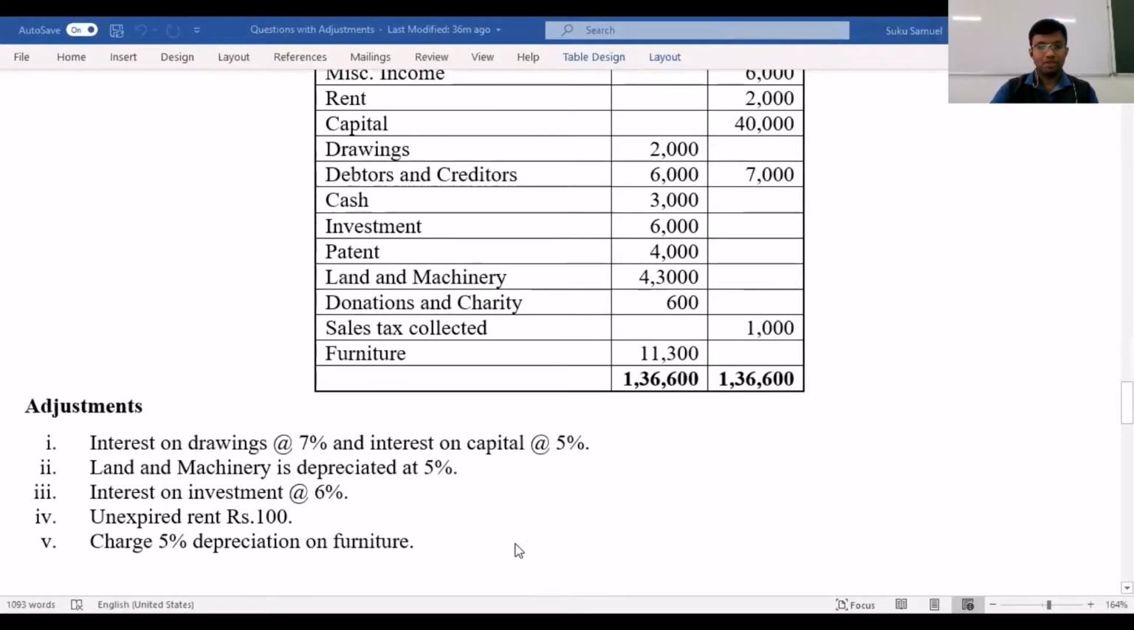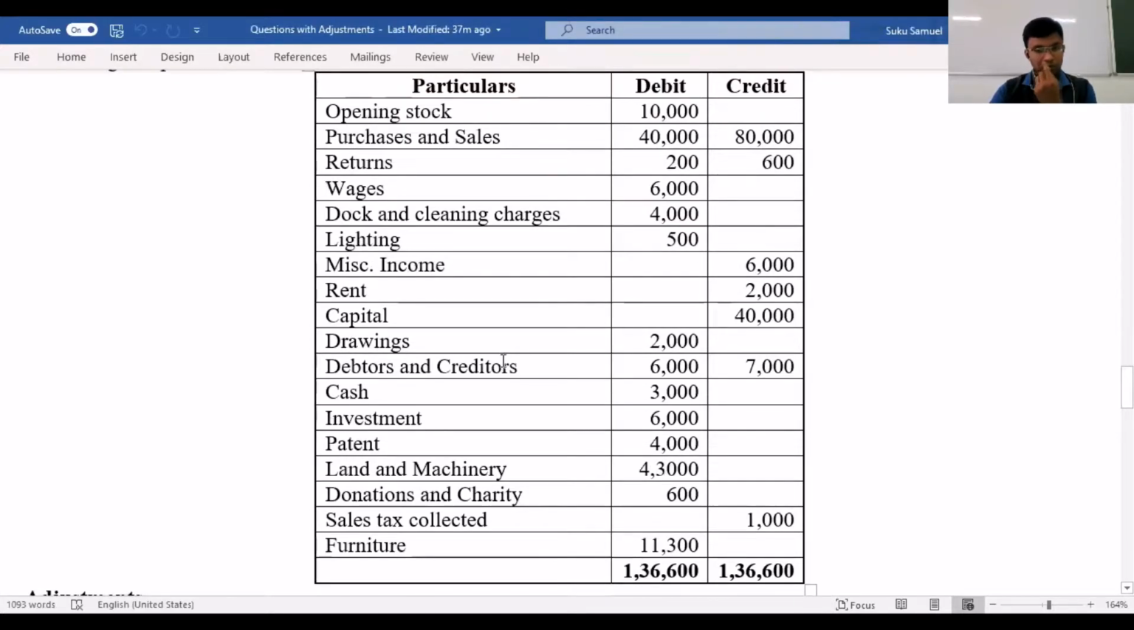Along with the trial balance, we also have some adjustments which have been given to us. So those adjustments also we will have to go about treating, and then we will have to prepare the final accounts. So dear students, I request all of you to quickly take down the question now.